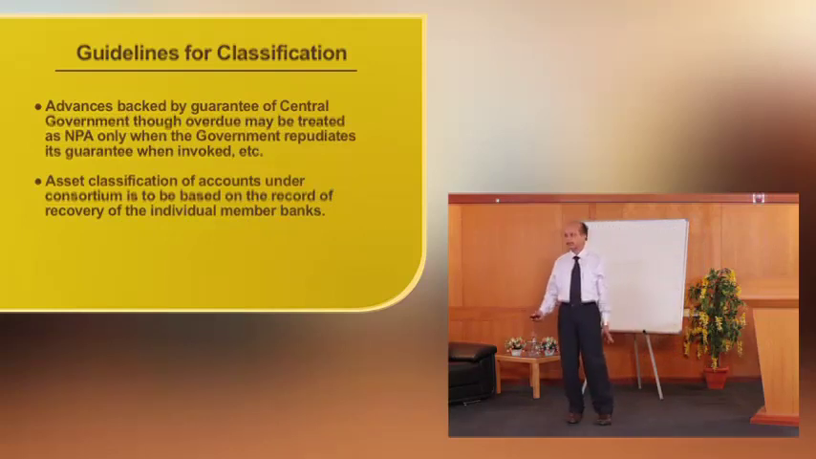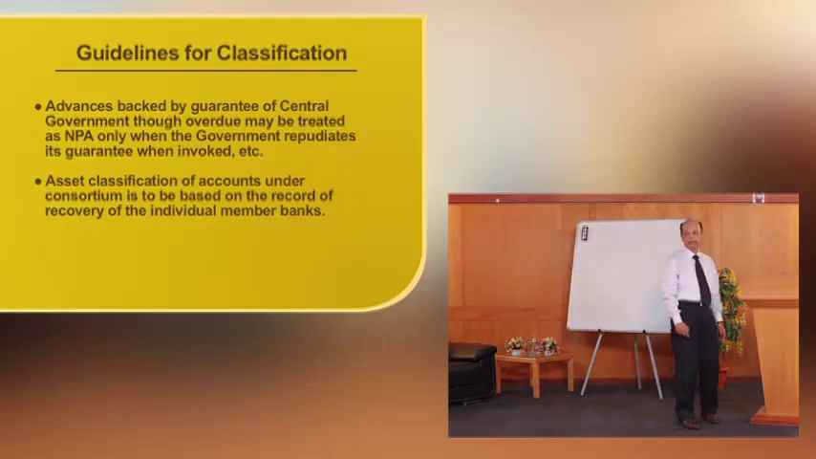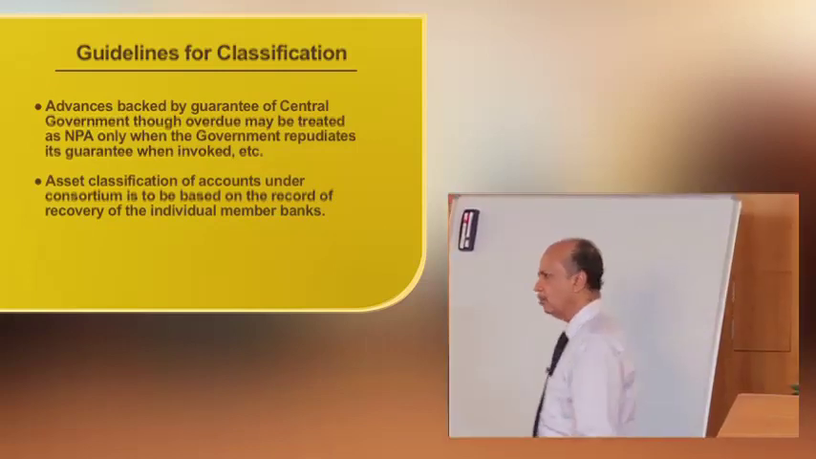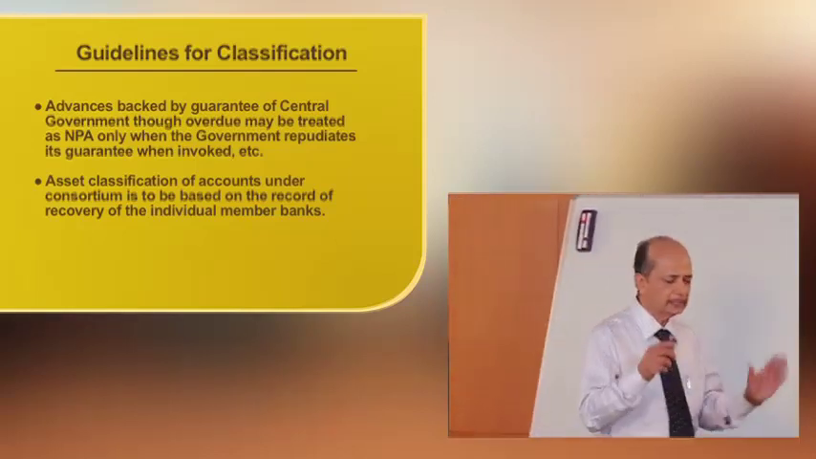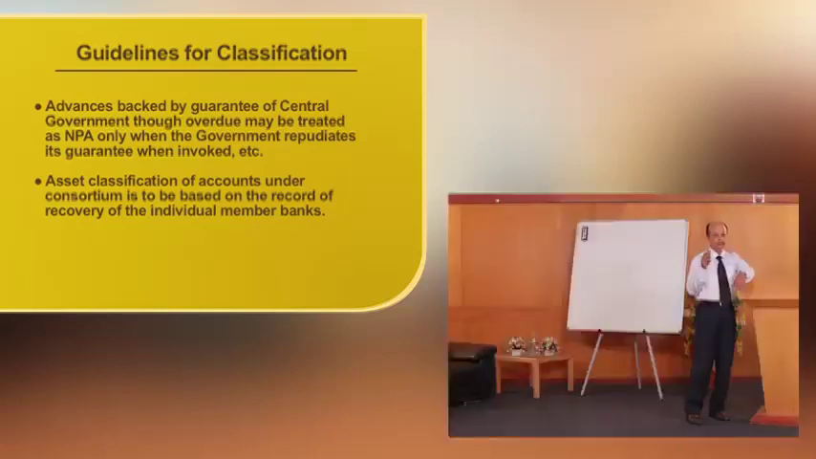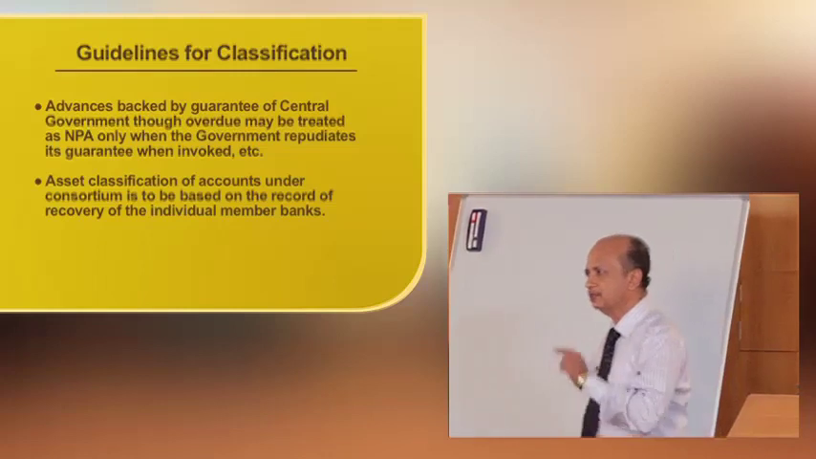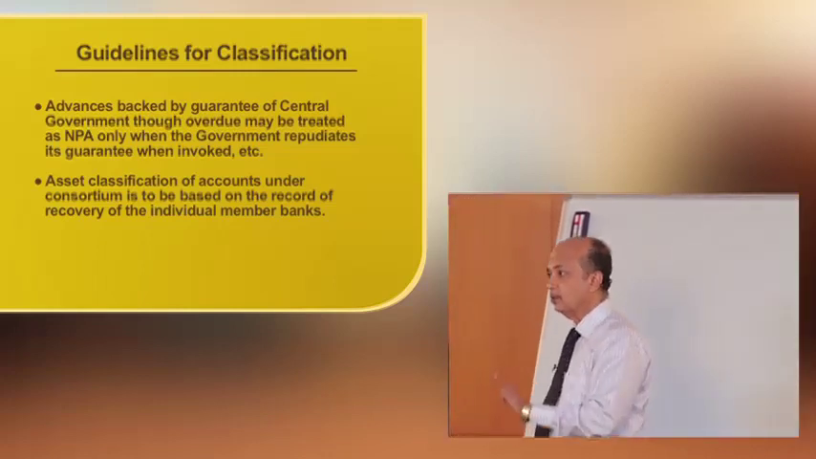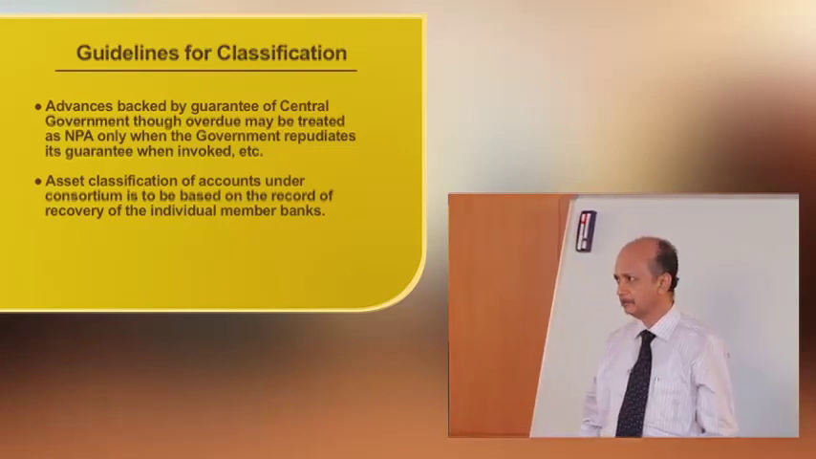Then advances backed by the central government guarantee, though overdue, may be treated as NPA only when the government repudiates the guarantee. Same in the case of the LC issuing bank. If the bills discounted under LC are dishonored by the LC issuing bank, then that will become an NPA. Here also, advances backed by the guarantee of the central government, though overdue, may be treated as NPA only when the government repudiates the guarantee when invoked.